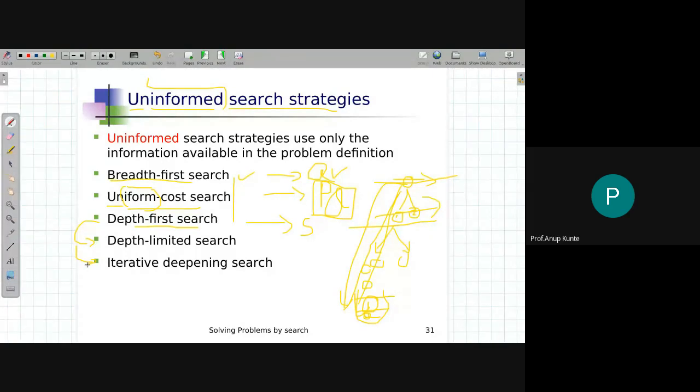Now, uninformed search strategies fall into three categories, mainly breadth first search, uniform cost search, and depth first search. This depends on how you maintain your fringe. If you maintain your fringe list as a queue, it is breadth first search that you are following. If you are maintaining your fringe list as a priority queue, it is uniform cost search. If you are maintaining your fringe list as a stack, then you are following the depth first search strategy.